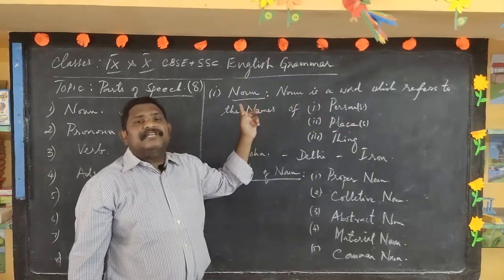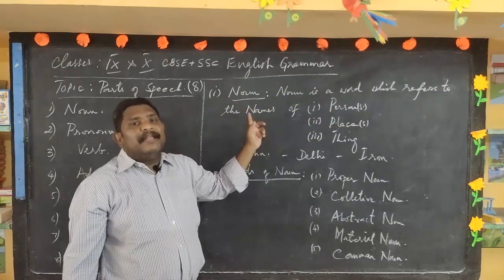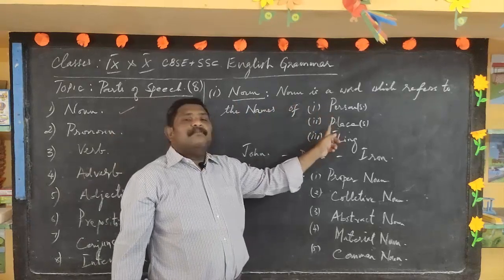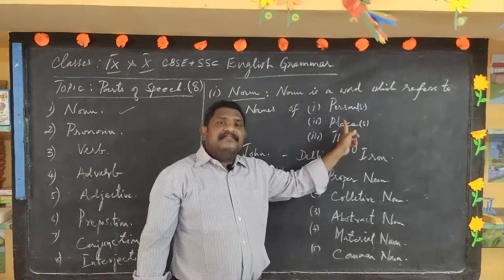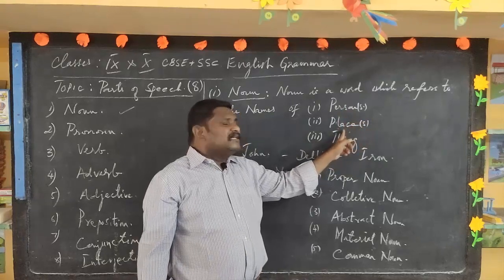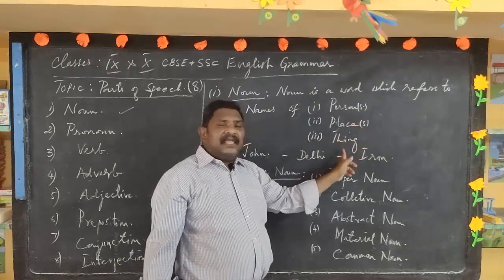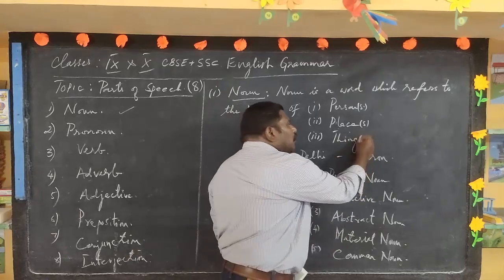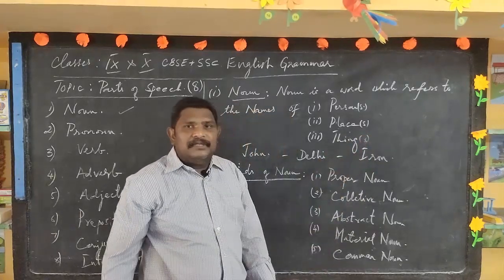Noun is a word used to mention the name of a person or persons, a place or places, and a thing or things.